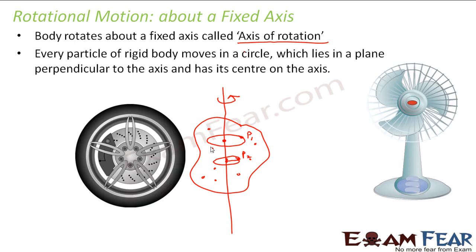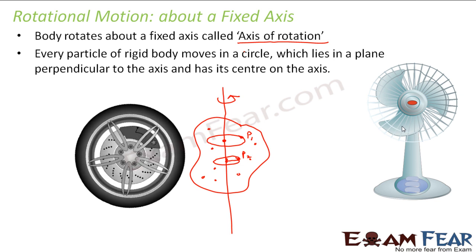Now when I talk about rotational motion, you can think of all these examples. For example, the wheels of your vehicle represent nothing but a rotational motion. If you look at it, it is rotating about a fixed axis which is passing through the center, right? Similarly, you can think of your fan, be it your ceiling fan or your table fan. They are rotating about an axis.